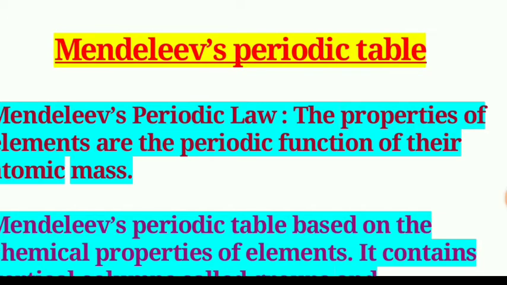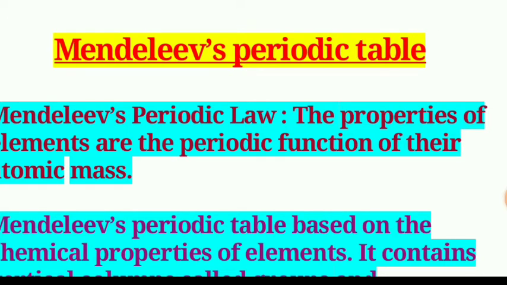While developing the periodic table, there were a few instances where Mendeleev placed an element with slightly greater atomic mass before an element with slightly lower atomic mass. But the elements were otherwise arranged according to their increasing order of atomic mass, and considering this he made one rule that is called Mendeleev's periodic law.